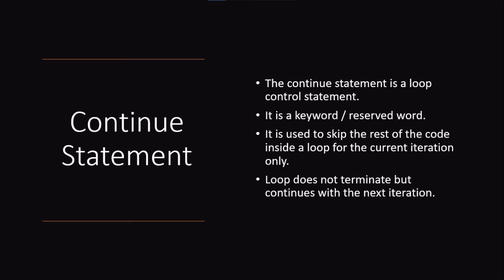Now let's understand the continue statement. It is also a loop control statement. Continue is a reserved word and it is used to skip the rest of the code inside a loop for a single iteration, which means that as soon as the continue statement is encountered, that iteration is skipped and the loop continues from the next iteration. The loop is not terminated here.